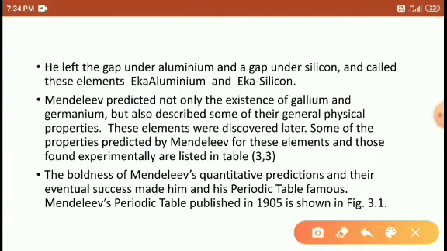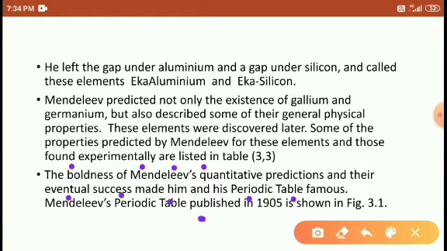And he described their physical properties. Some properties predicted by Mendeleev for these elements were later found in experiments and listed. The boldness of Mendeleev, the quantitative prediction and its eventual success, made him famous.